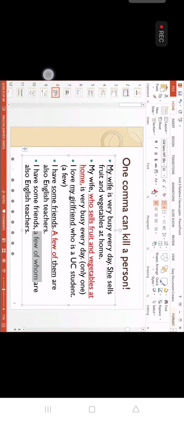No. A few out whom. So when you see the word quantifier plus noun, pronoun, keep them the same. Okay, and if they are people, you use whom. A few of whom. Okay, and also English teacher. Okay, this is also called non-defining, when you see quantifier plus out plus noun or pronoun.